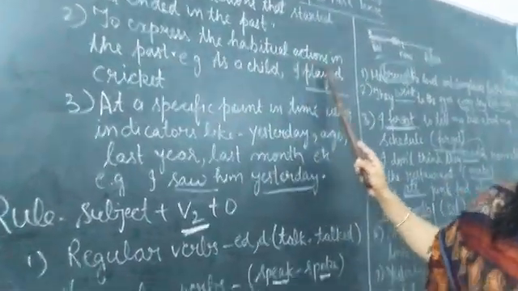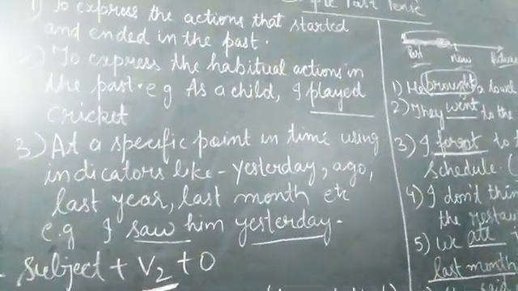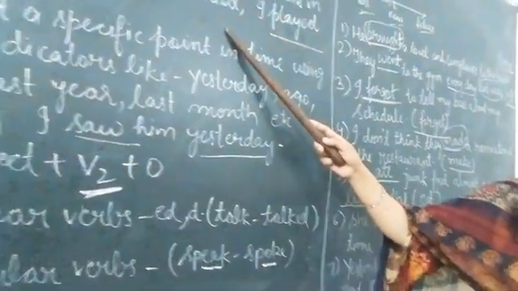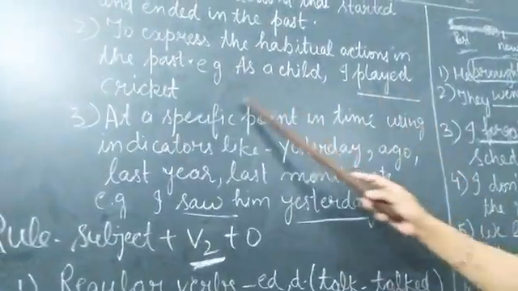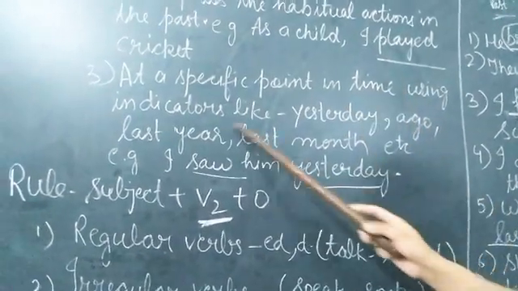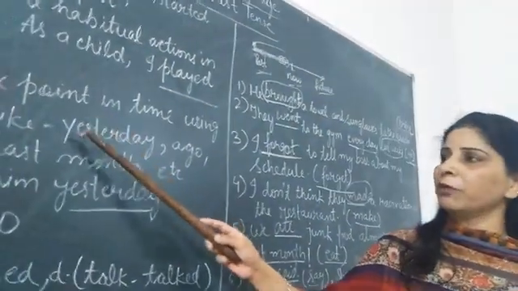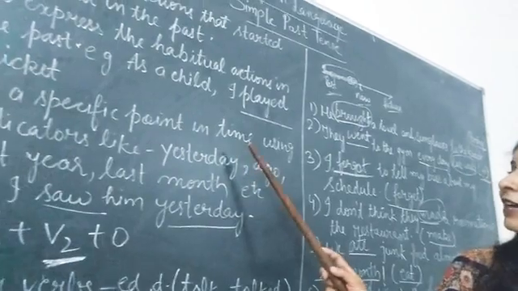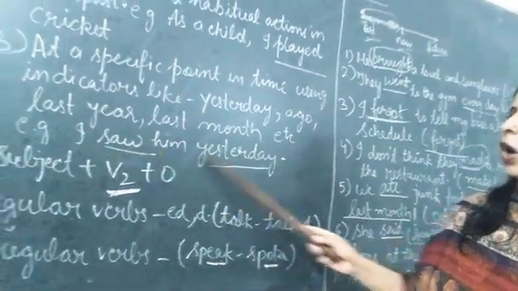Then to express the habitual actions in the past. Habitual actions means which are our habits which we must be doing in routine. But we did all those actions in the past time. Maybe now we are not doing that. For example, here as a child I played cricket. Okay, when I was a child, at that time I played cricket. Then, at a specific point in time using indicators. Now those actions which occurred at a particular point of time, specific point of time, we can also use these indicators with that, like yesterday, last year, last month, etc. Example I have taken, I saw him yesterday.